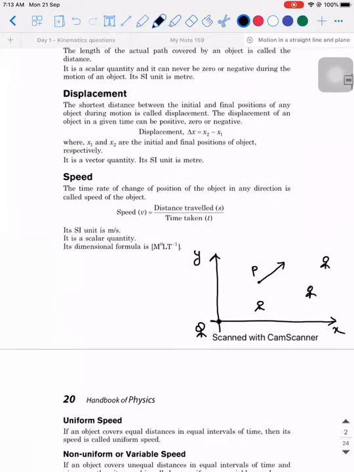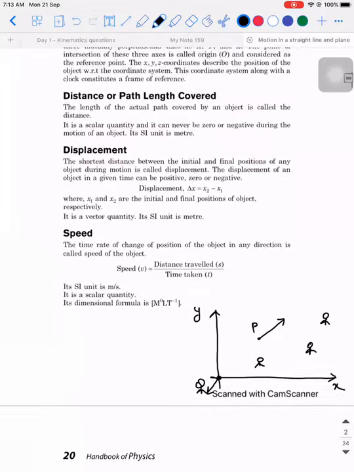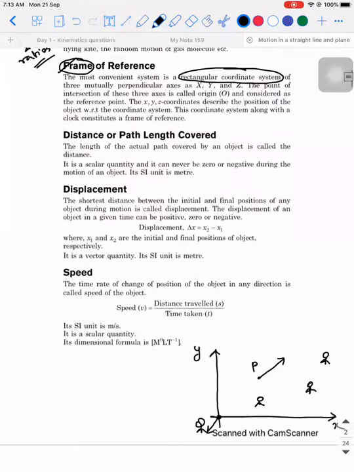It is the three-dimensional space that you can take into consideration, of three mutually perpendicular axes: x-axis, y-axis, and z-axis. The point of intersection of these three axes is called the origin and is considered the reference point. There are two things that we are going to see in physics, and I'll be using these words repeatedly. One is called the reference point and the second is called the reference line.